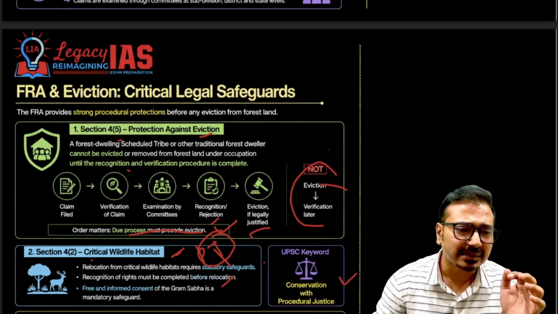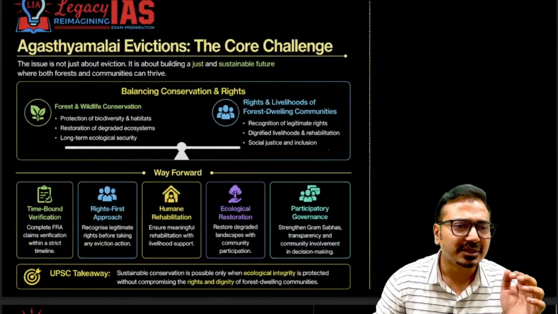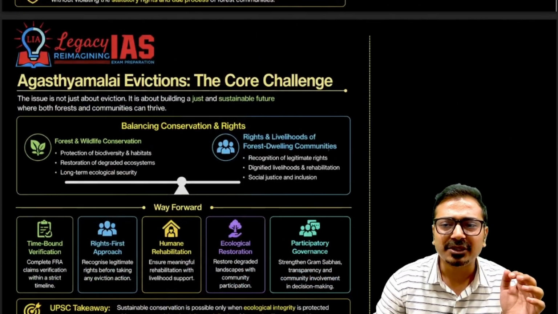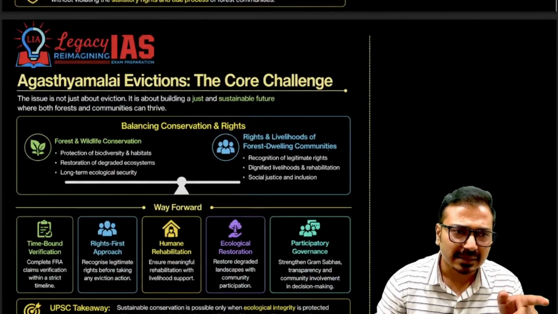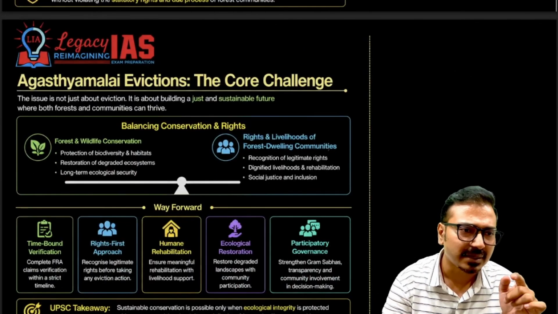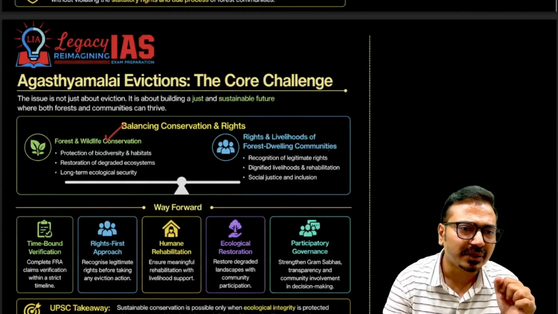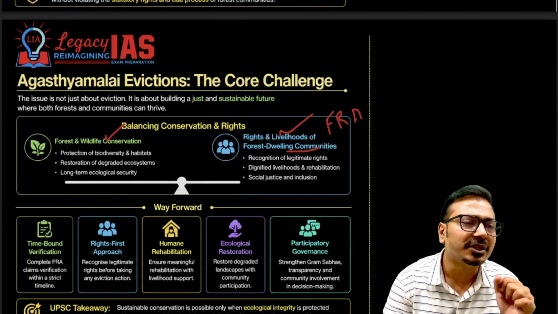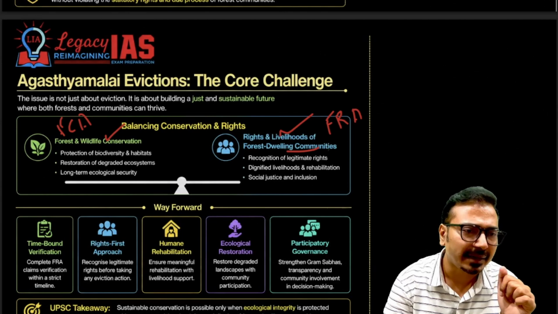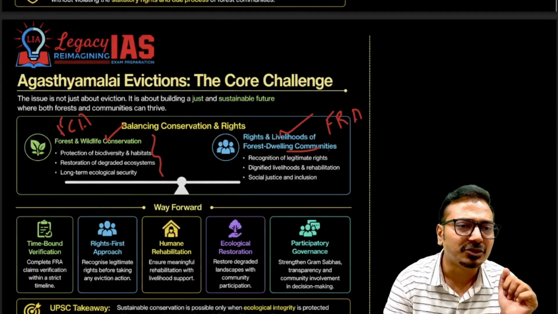Now regarding the Agastya Malai evictions that are happening, what should be the balance here? Forest conservation and wildlife conservation should be balanced with the rights and livelihoods of forest dwelling communities. So here FRA should be balanced with the Forest Conservation Act 1980 and the Wildlife Protection Act 1972. So this should be balanced with this one.